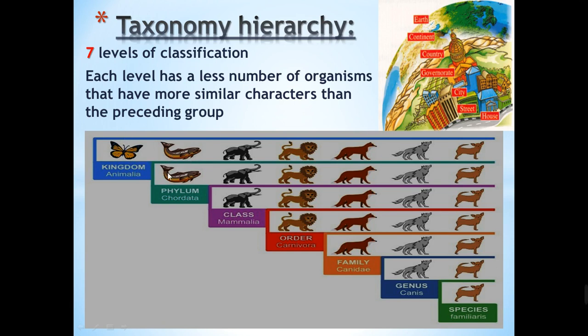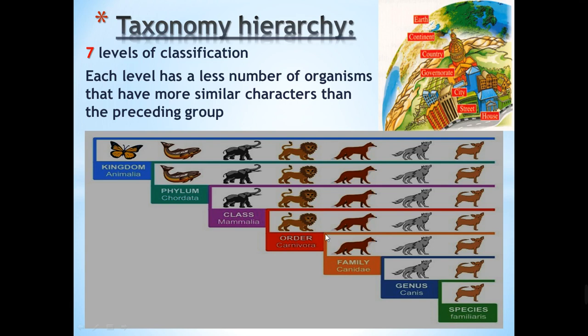So it will get out and we will move to the phylum, which contains smaller number of the living organisms or smaller number of the animals than the preceding one. Then from the phylum we will transfer to the class. This class is called Mammalia, which includes all the mammals which suckle their young milk and cover their body with a hair and fur. We here exclude the fish because the fish will not have the similar characters of the rest of the animals. After that we will move to the order.